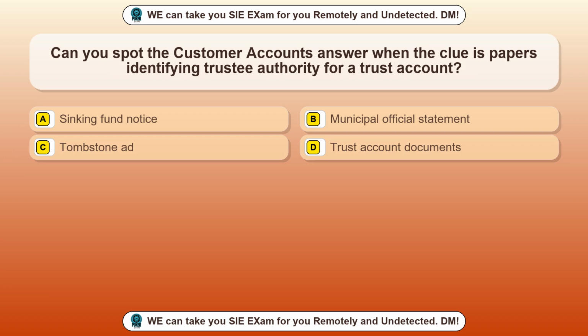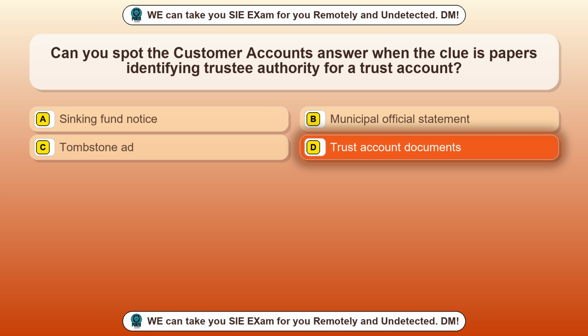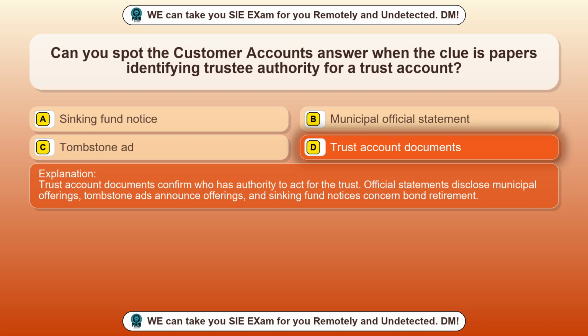Question 24. Can you spot the customer account's answer when the clue is papers identifying trustee authority for a trust account? Option A, sinking fund notice. Option B, municipal official statement. Option C, tombstone ad. Option D, trust account documents. The correct answer is option D, trust account documents. Trust account documents confirm who has authority to act for the trust. Official statements disclose municipal offerings, tombstone ads announce offerings, and sinking fund notices concern bond retirement.